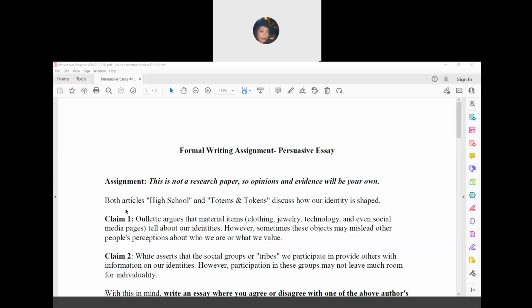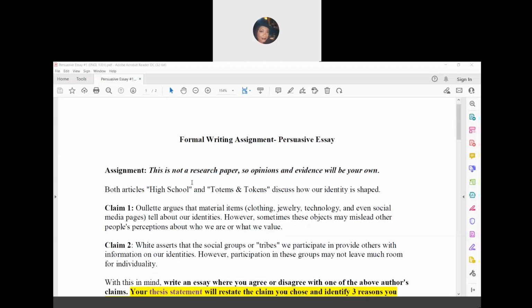Hello, English students. This is an overview of the persuasive essay assignment. The assignment sheet can be found in this week's folder. Please pull it up and follow along.